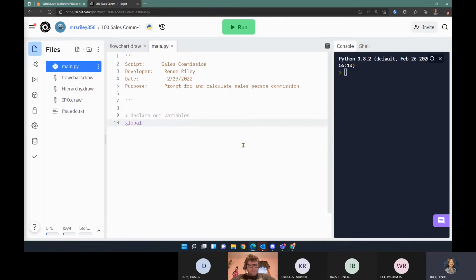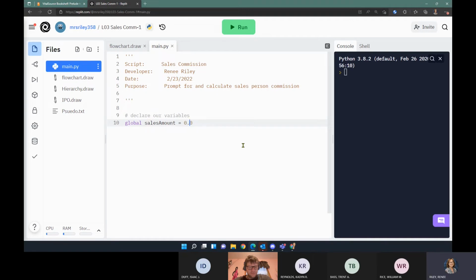So I'm going to create a sales amount variable, and in my pseudocode, my variable name started with an uppercase S, but Python naming conventions prefer lowercase names for variables. So I'm going to use a lowercase name, and I'm going to start out setting my sales amount equal to 0.0. And by doing that, we're telling Python that this is a float variable.